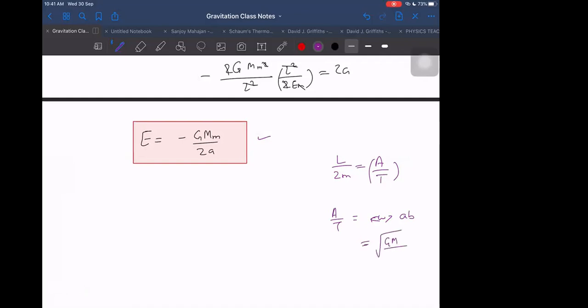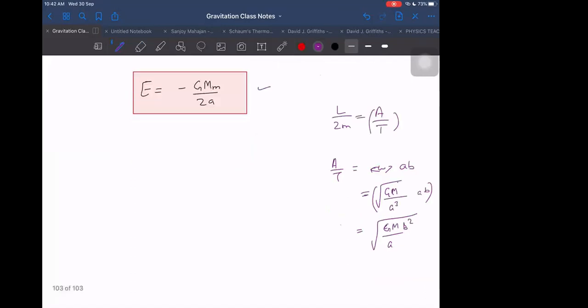Here small m is negligible, so in this case it is just GM divided by A cube, into AB. That I told you. So it will come out to be equal to root of GM upon A square. A will remain, and then it will become B square under the root. That is it at last, L by 2m.